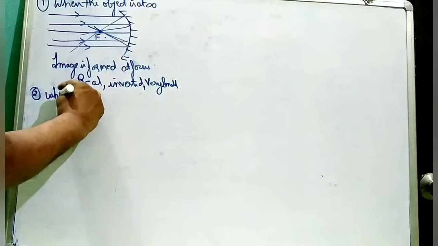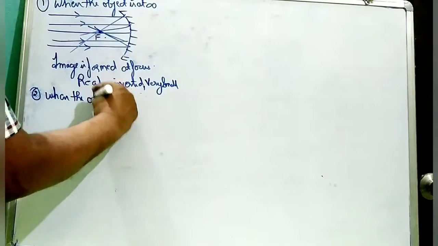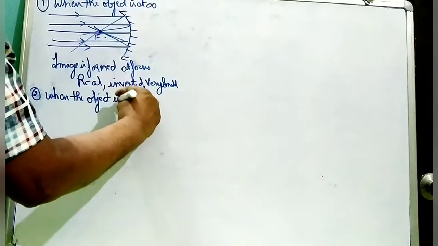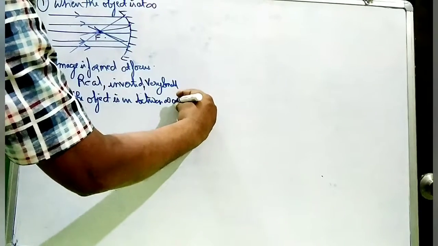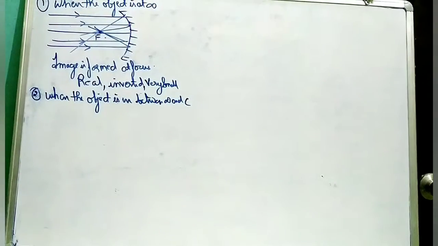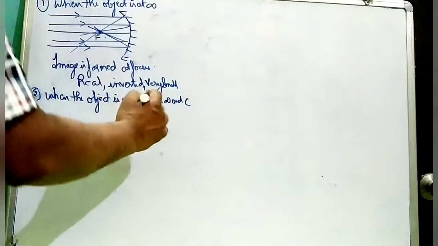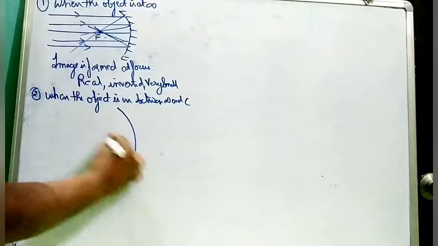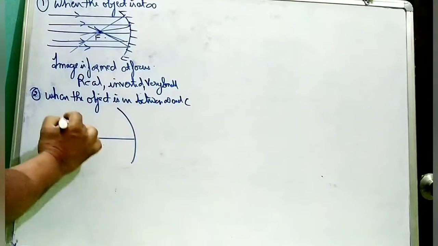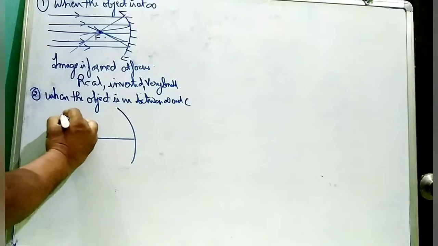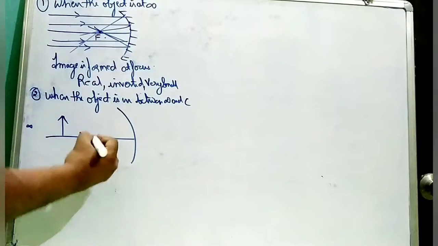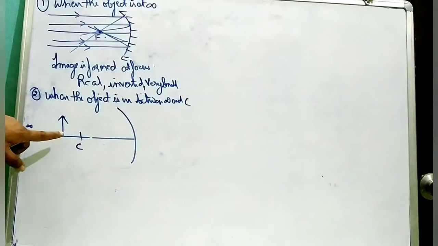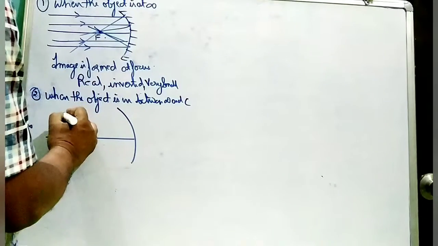Second, when the object is in between infinity and center of curvature. Here C is denoted as center of curvature. Means somewhere over here. If we consider the left part as infinity and if we consider this as the center of curvature, so the object is kept between infinity and center of curvature.